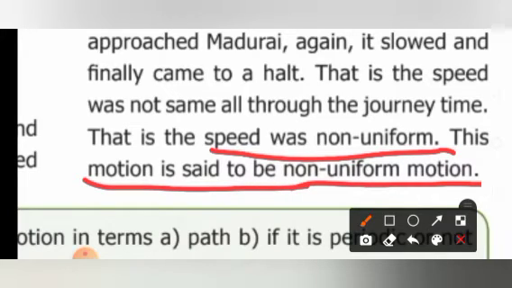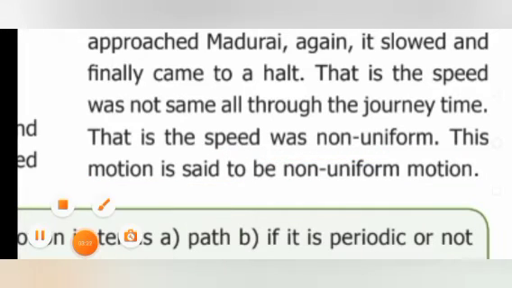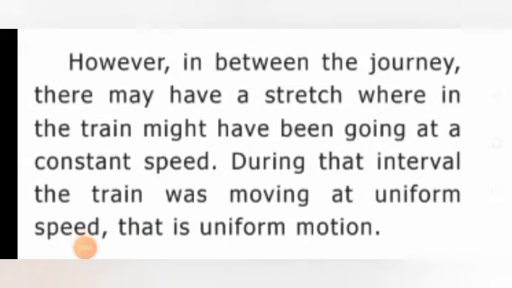Is it clear, children? If the speed of the object is non-uniform, then we can say that the motion of the object is also non-uniform. However, in between the journey, there may be a stretch where the train goes at a constant speed, maybe between two stations.